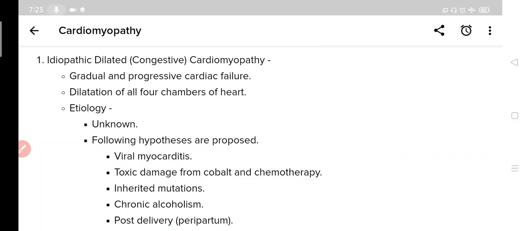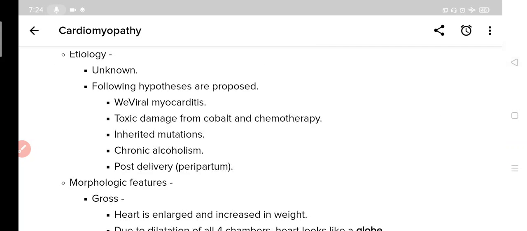Now coming to etiology of idiopathic dilated cardiomyopathy. First of all, idiopathic. Idiopathic means something of which the cause is not known. And now we will look at etiology of dilated cardiomyopathy. As we have already talked, it is idiopathic. So how will we know about its causes? Actually its causes are unknown, but following are some hypotheses which are proposed. They are only proposed, they are not proven. So we will look at what may be possible causes of dilated cardiomyopathy.